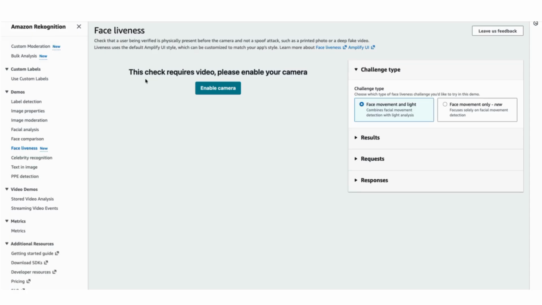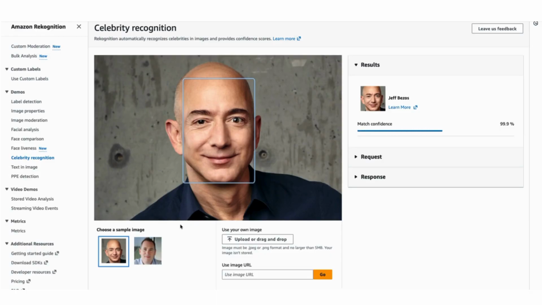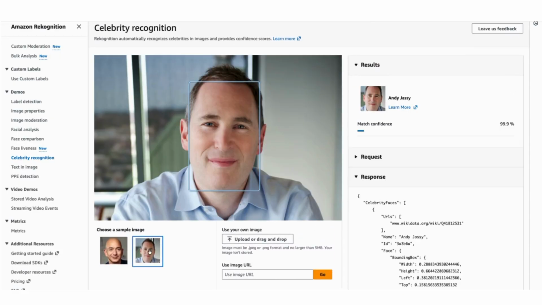Now, there is a new feature of face liveness. In cases of interviews, you can enable this. In cases of printed photos, deepfake video, to identify these things, you can definitely enable this feature as well. Then celebrity recognition, as I was talking about initially, right? So it already has a good database to identify the well-known celebrities. So if you just want to understand that, you can do that. You can give an image, it will give you the data around that particular image and identify the celebrity present in that image.